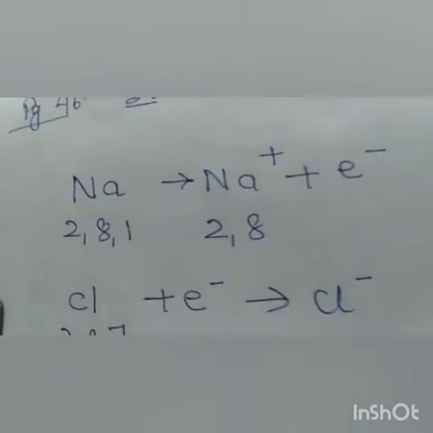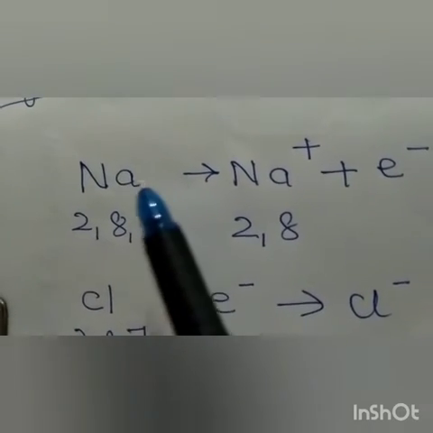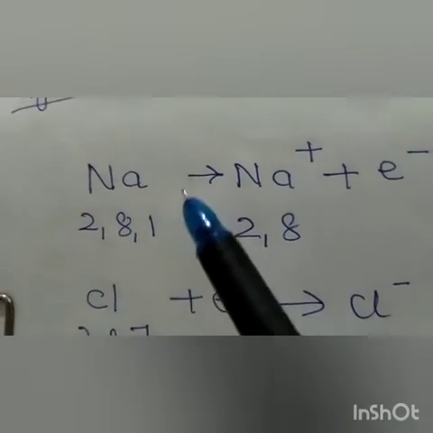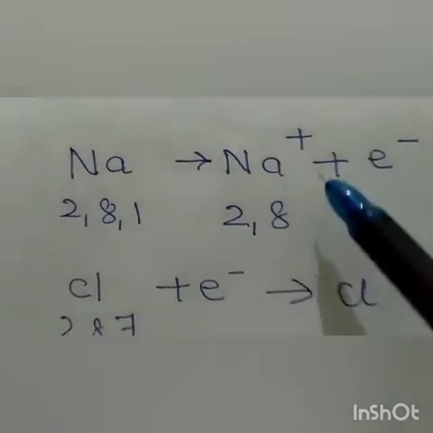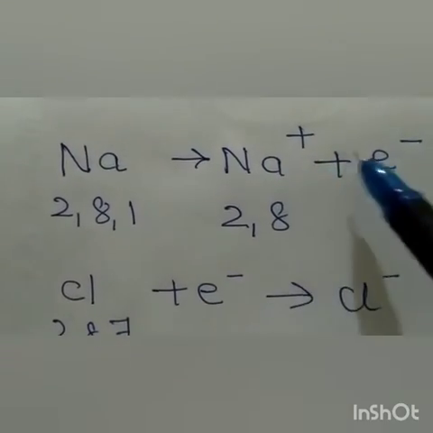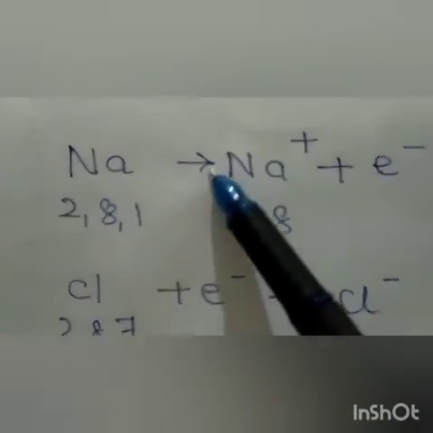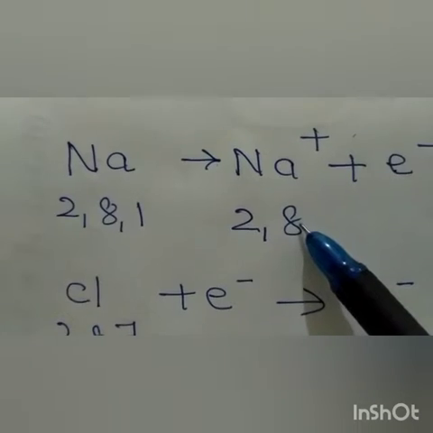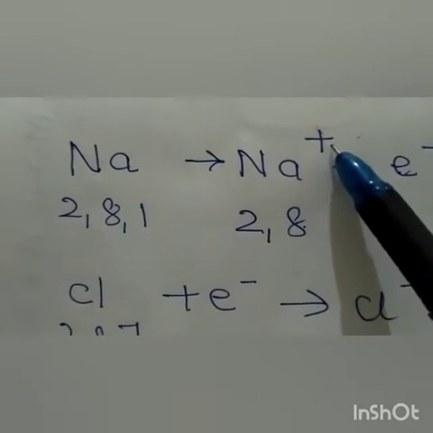Now you come see here how sodium chloride is formed. This is sodium atom. The electronic configuration is 2, 8 and 1. Now this sodium, in order to attain the stable electronic configuration, will lose 1 electron. It has lost 1 electron, and on losing 1 electron, it will gain 1 positive charge. It will have 2, 8, that is 10 electrons. 1 electron is lost and it will have positive charge.